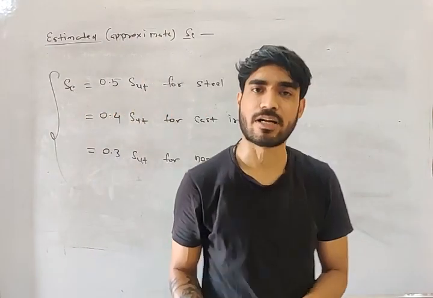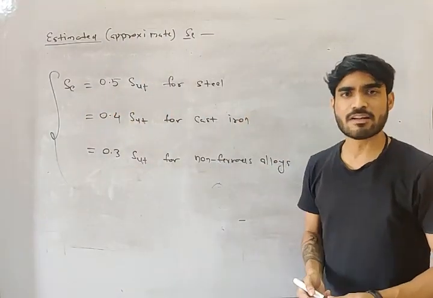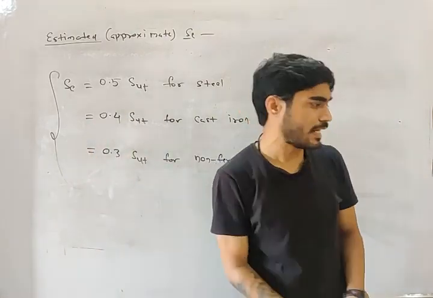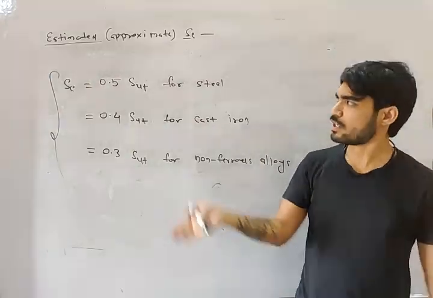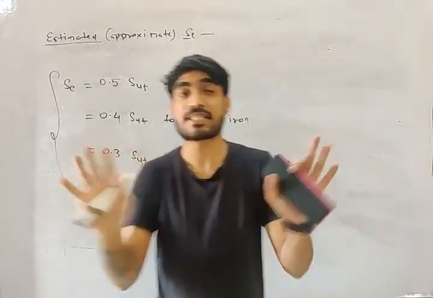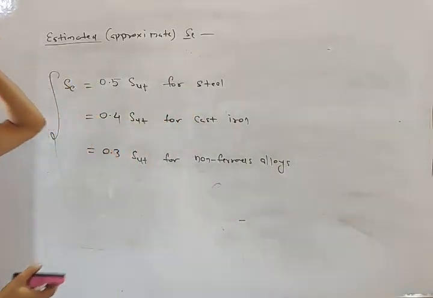These relations are just approximate relations. When do we use them? When we don't have the actual value, then we can use them. For a material where you don't have the actual value, you can use these approximate relations. But these are just approximate values, not exactly equal to the actual.